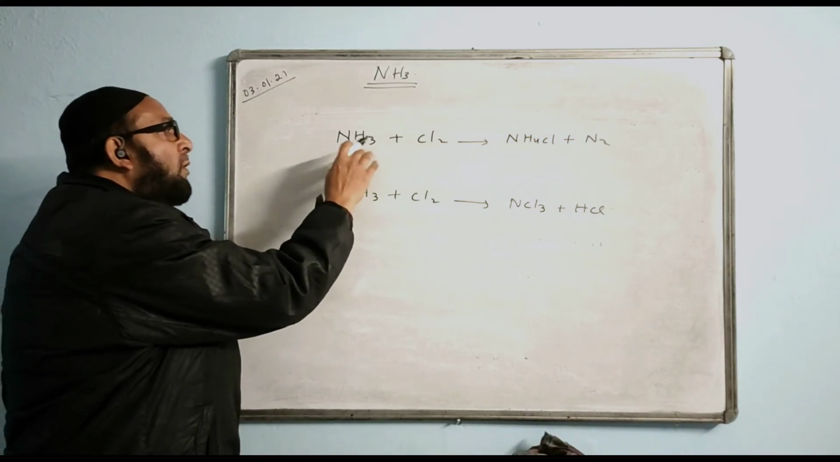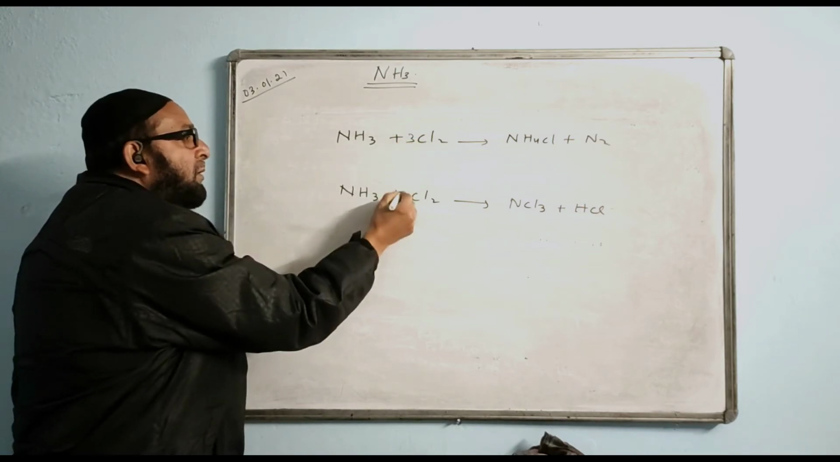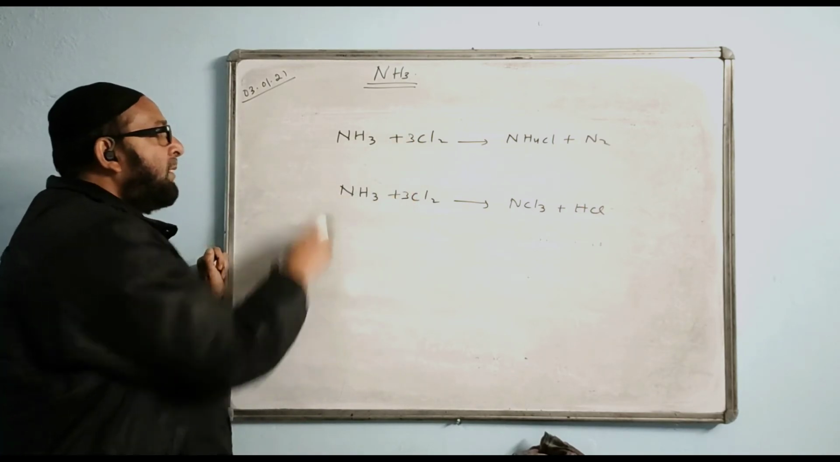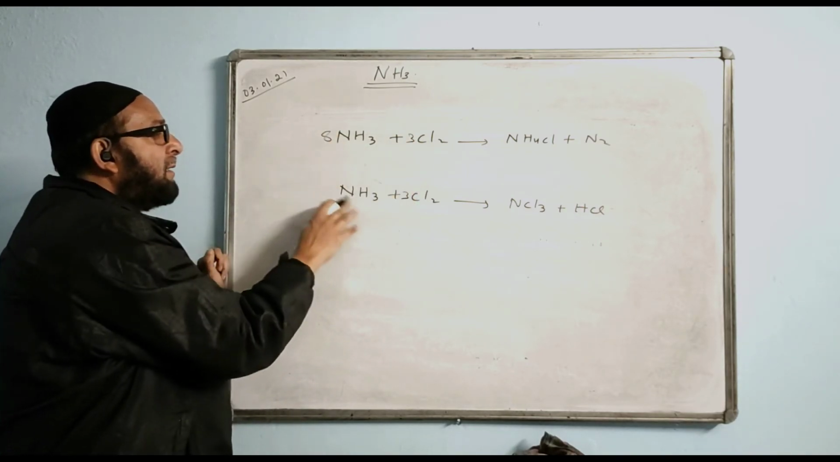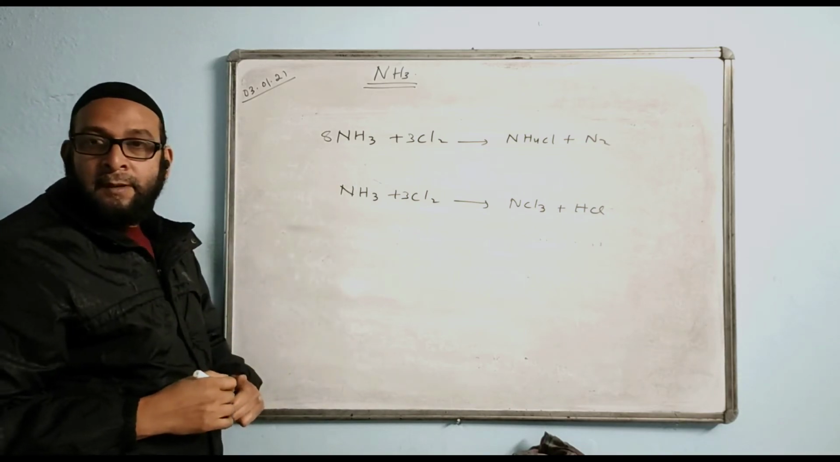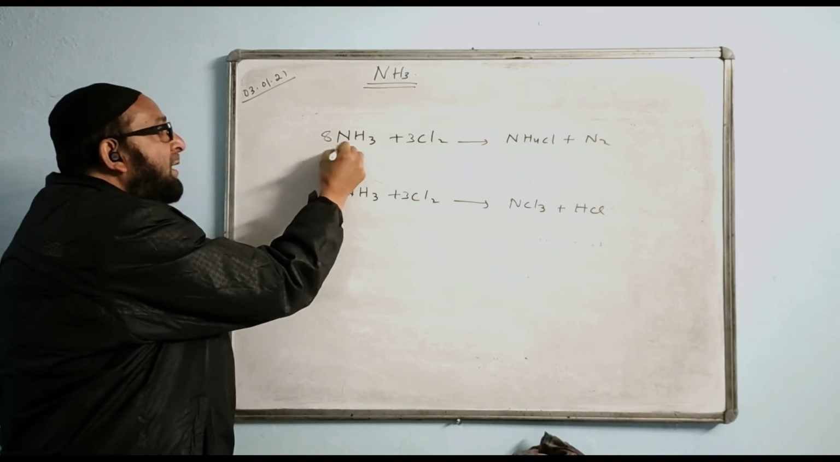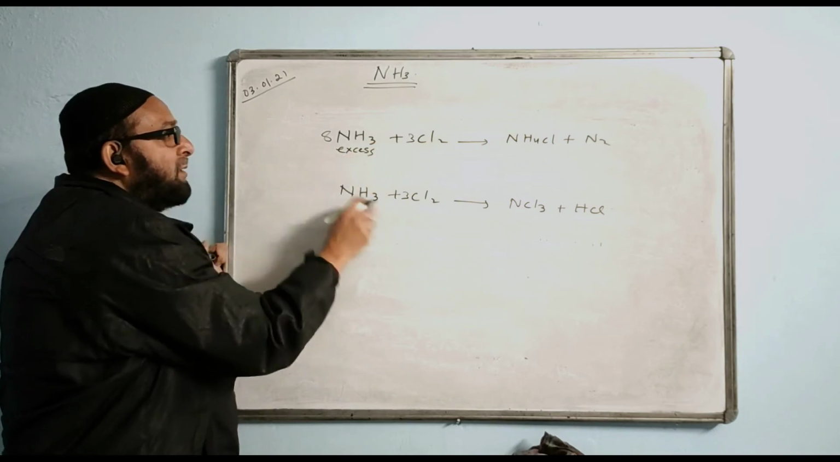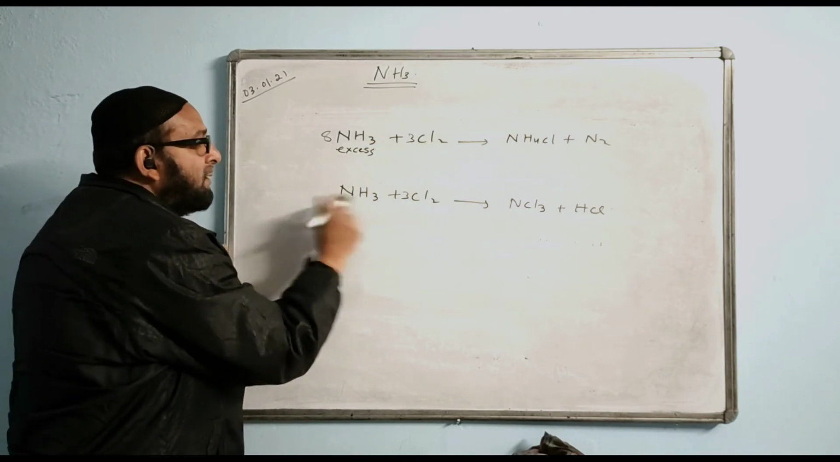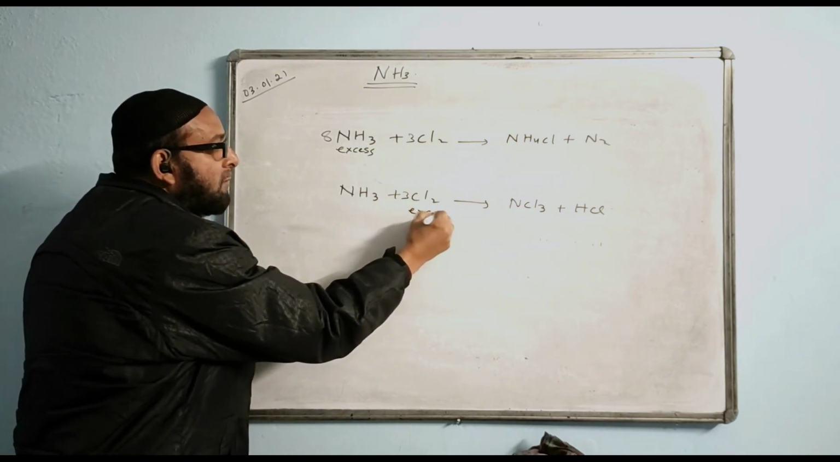And out here what is common in both? 3, 3. Number 3 is the same. In one case we write 8, in the other case we write nothing. That is, in the first case ammonia is in excess quantity. The second time chlorine is 3 parts, this is 1 part. Chlorine is in excess.